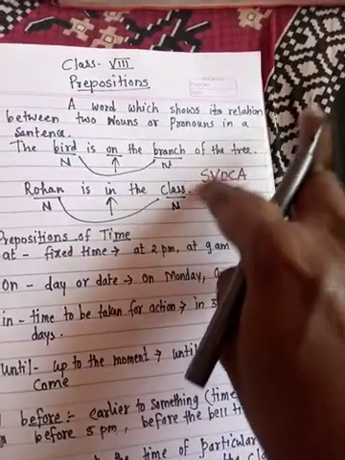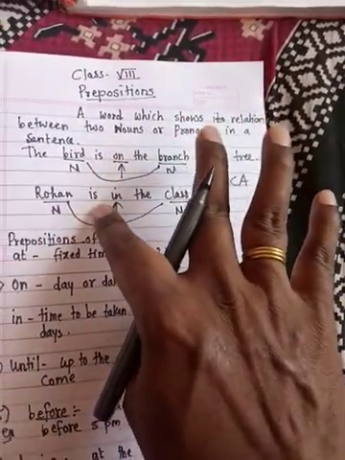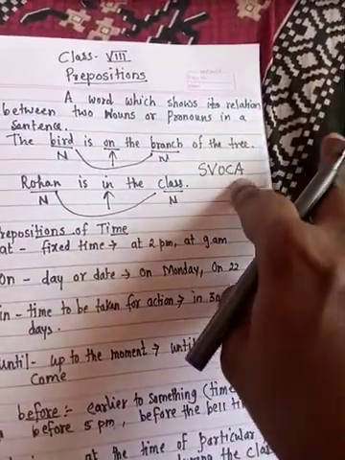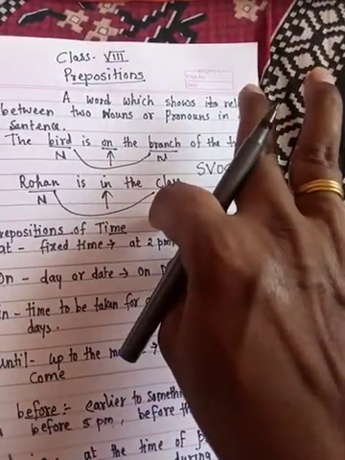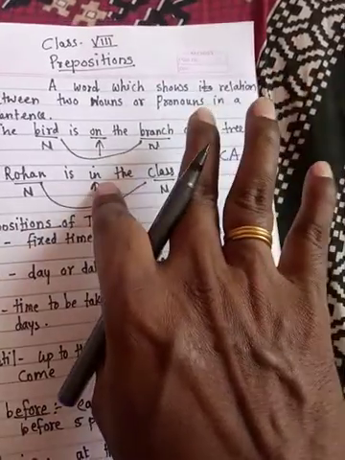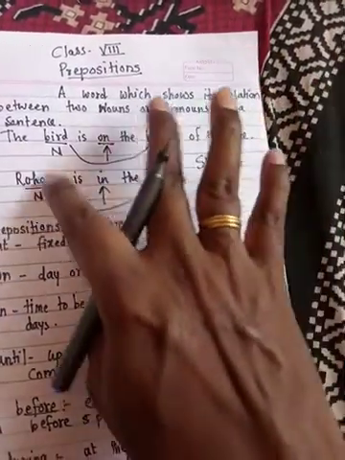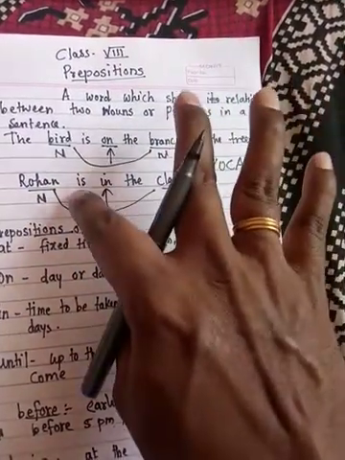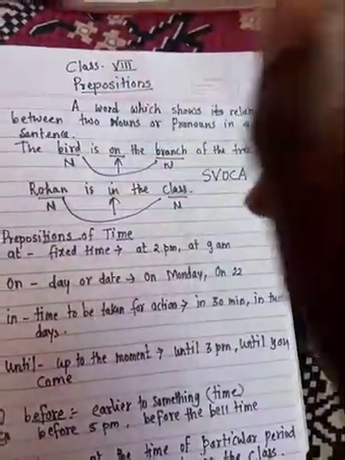See here, position after verb. Here verb is, here also verb is. So after verb generally prepositions appear. And after the preposition, remember there will be a noun, because a preposition joins with a noun to show the relation of that noun to another noun in a sentence. So it appears before a noun and it shows its relation with another noun in a sentence.